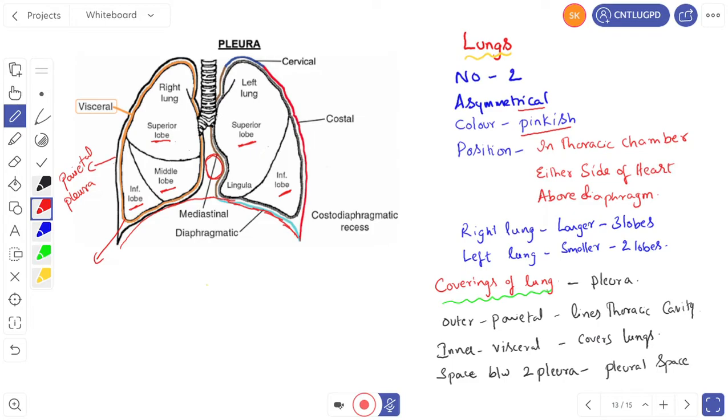So in between the parietal pleura and visceral pleura there is a gap. You can see here, I am filling that one with green ink. That gap is nothing but the pleural cavity, and this pleural cavity is completely filled with a fluid called pleural fluid. So what is the use of this pleural fluid? Pleural fluid reduces the friction on the lungs during expansion and relaxation. As the thoracic chamber expands, it pulls the parietal pleura. At that time it reduces the friction on the lungs.